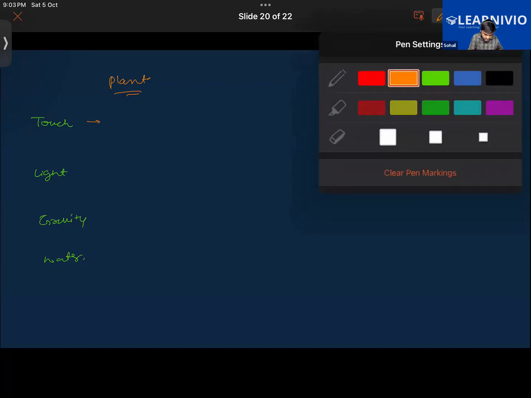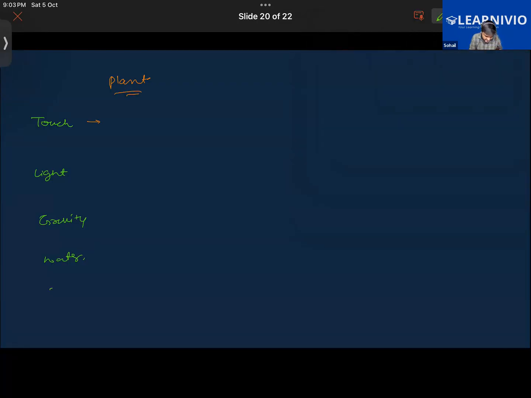So take for example touch, light, gravity, and water. These are the stimuli to which the plants will be responding. So touch is like the touch-me-not plant and Venus flytrap. Exactly. If we touch something like a Venus flytrap, it will automatically close itself. By the way, we have the sunlight also in this.